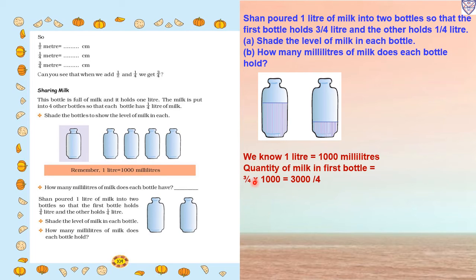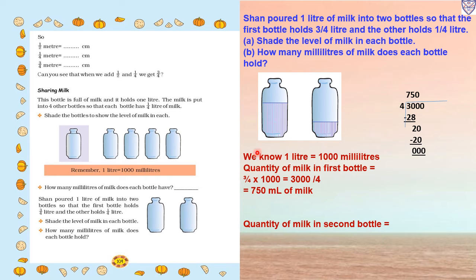That is 3/4 liter. So 1 liter equals 1000 milliliters. So 3/4 multiplied by 1000. So 1000 multiplied by 3, we will get 3000. Now we will divide by 4. So first we will take 2 digits, 30. In the 4 table, when 30 will come, we will take 4 sevens are 28. So 30 minus 28, we will get 2. Then we will carry down 0. It will become 20. So 4 fives are 20, and the other 0 also we will carry down. So in the quotient we will write 0. So that is 750 milliliters of milk in the first bottle.